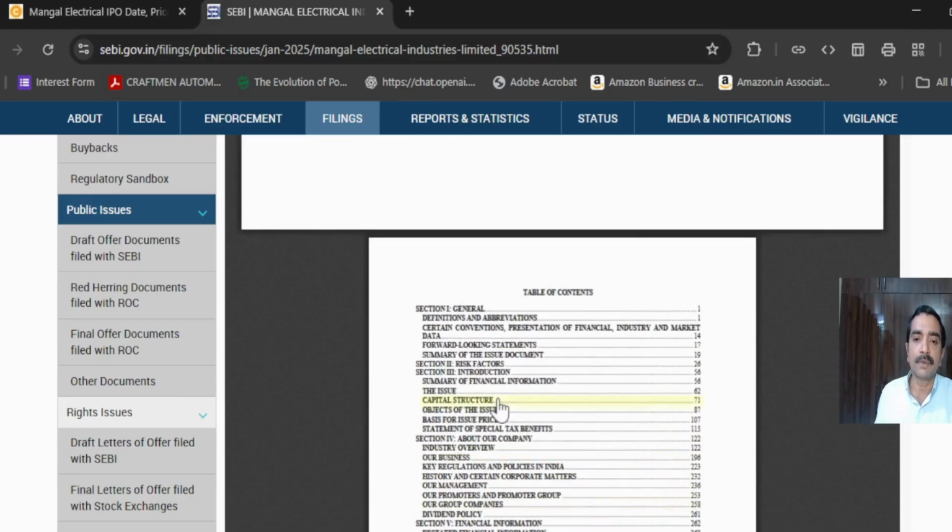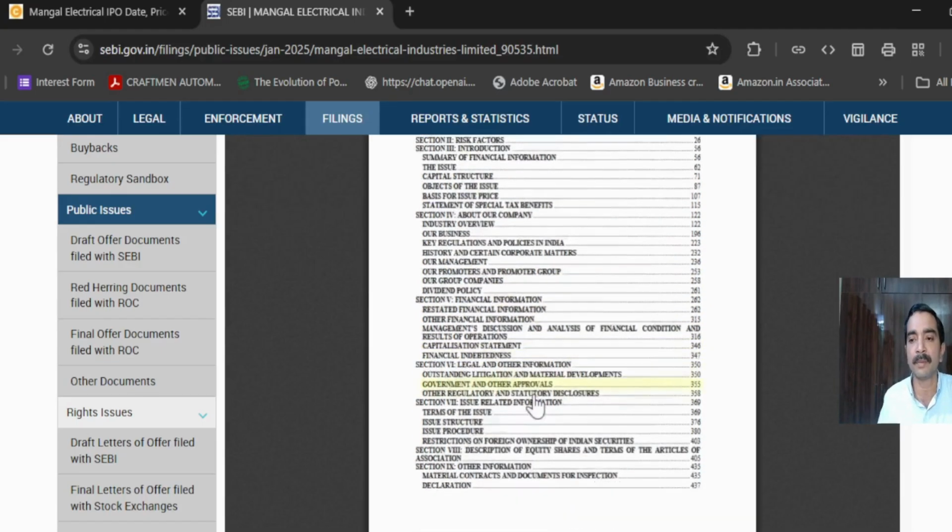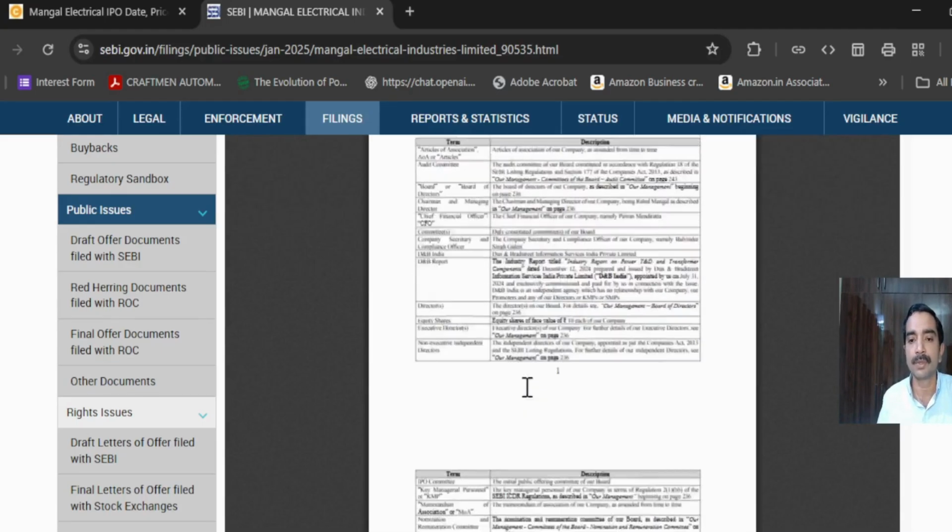Of course, nowadays you can also use ChatGPT for these things. You can download the document, upload it in ChatGPT and ask the questions you want to ask. Maybe you can type in a prompt and try to find out the growth for 3 to 5 years, financial details, whatever you want to check, you can always do that. Even manually it can be done. It's just a matter of time. It takes time if one wants to do it manually.